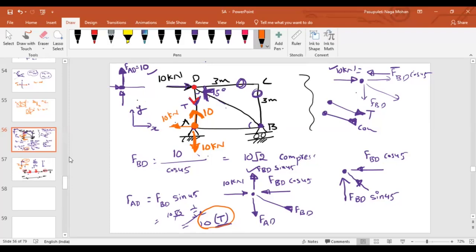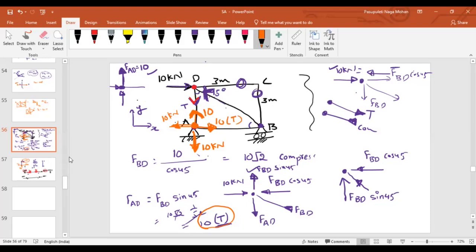Now, after the reaction at support A is known, can you tell me what is the force in the member AB? 10 kilonewton towards the right, sir. You can see 10 is acting on the left, so the force in member AB should act towards the right. With respect to A, is this arrow representing away from the joint or towards the joint? Away from the joint, sir. That means what is the force in the member AB? Tensile, 10, sir.